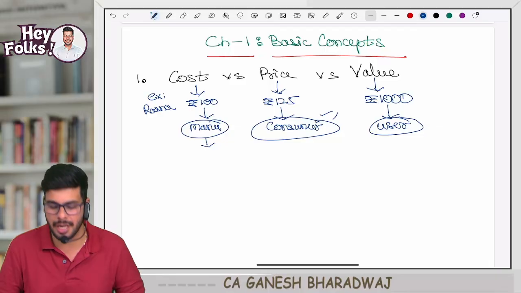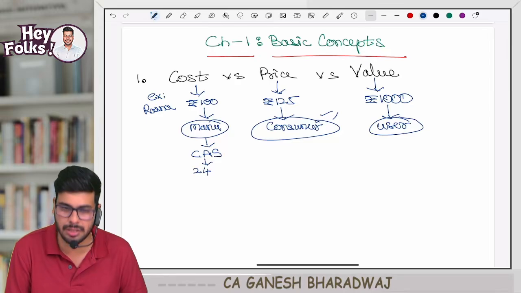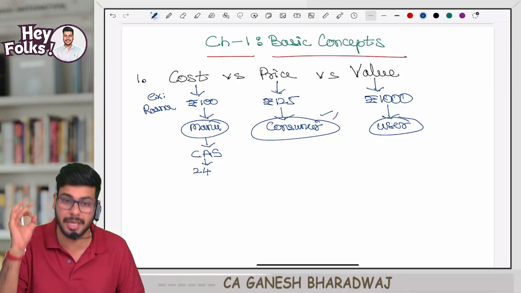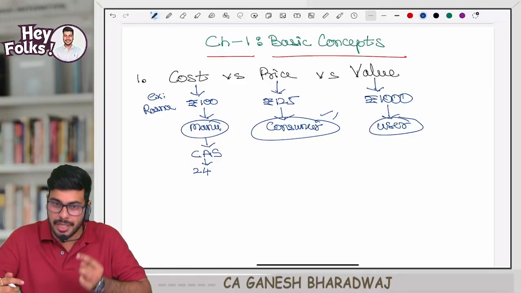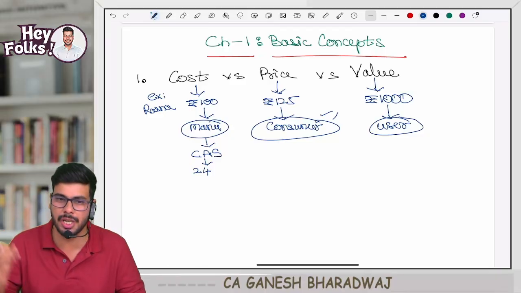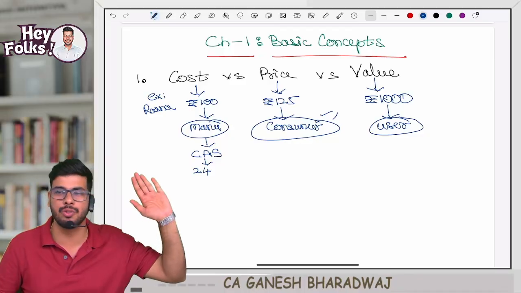Our CMA Institute has prescribed something called cost accounting standards, and there are 24 cost accounting standards prescribed by the Institute, and applying the principles mentioned in these cost accounting standards, we need to compute the cost. Are you clear with this, guys?